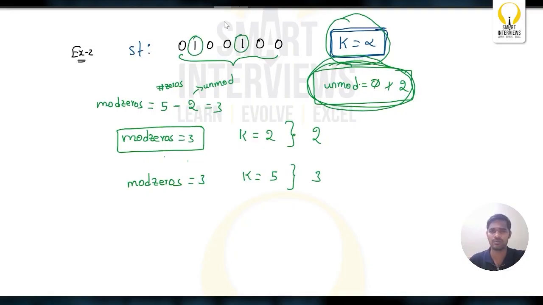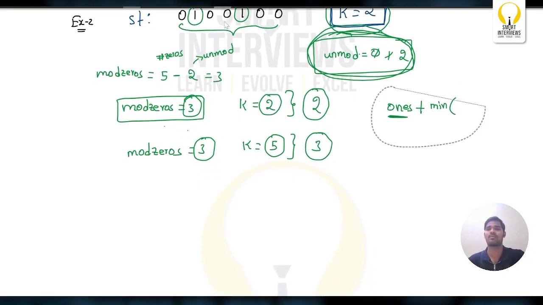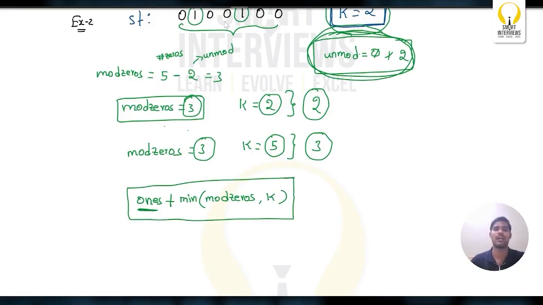So what's the total number of ones in the string? They are 2. So total number of ones plus, among these what do you have to take? Among 3, 2, you have to take the minimum of 3, 2. And here 3, 5, what do you have to take? Minimum of 3, 5, nothing but 3. So the answer will be total number of ones plus minimum of modified zeros, comma, k value. So this is our final answer.